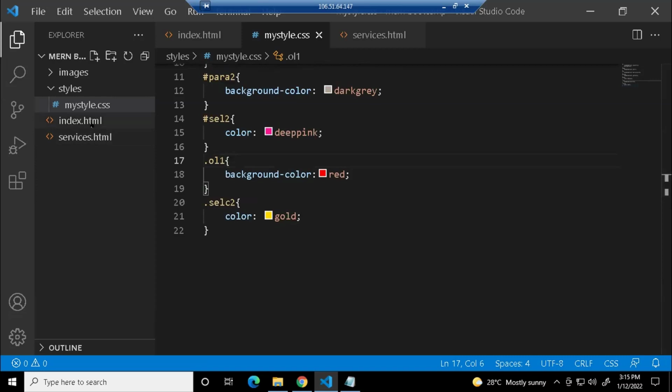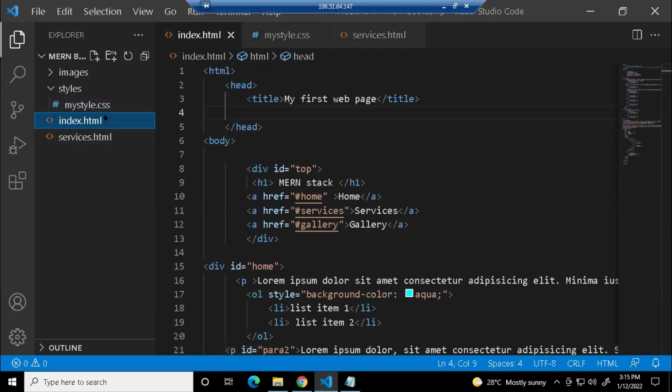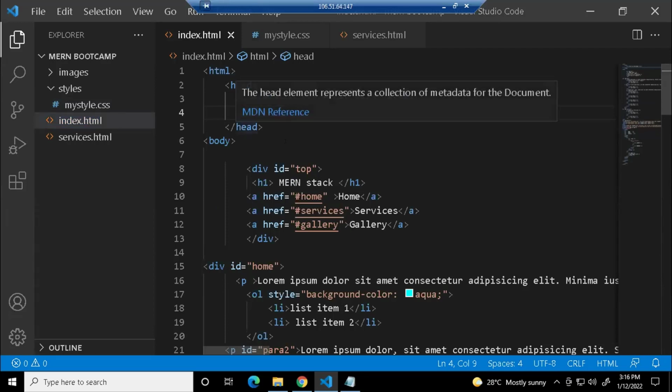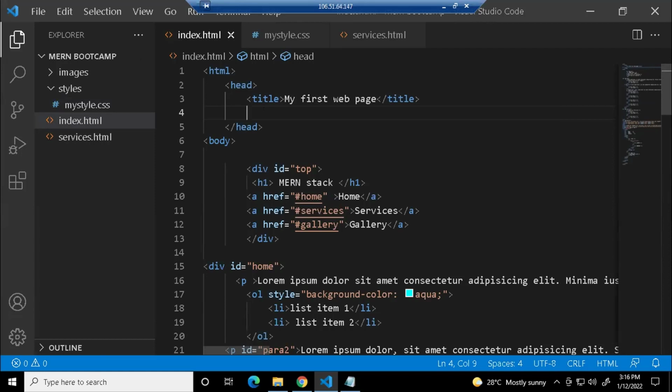But now, is there any relationship between this index.html and this style file? We call the CSS file a style sheet. There is no relationship between these things, right? It's not connected. Now we have to link it together. For linking it, go to the head part of your document and give a link tag. Someone has already answered in the chat box.